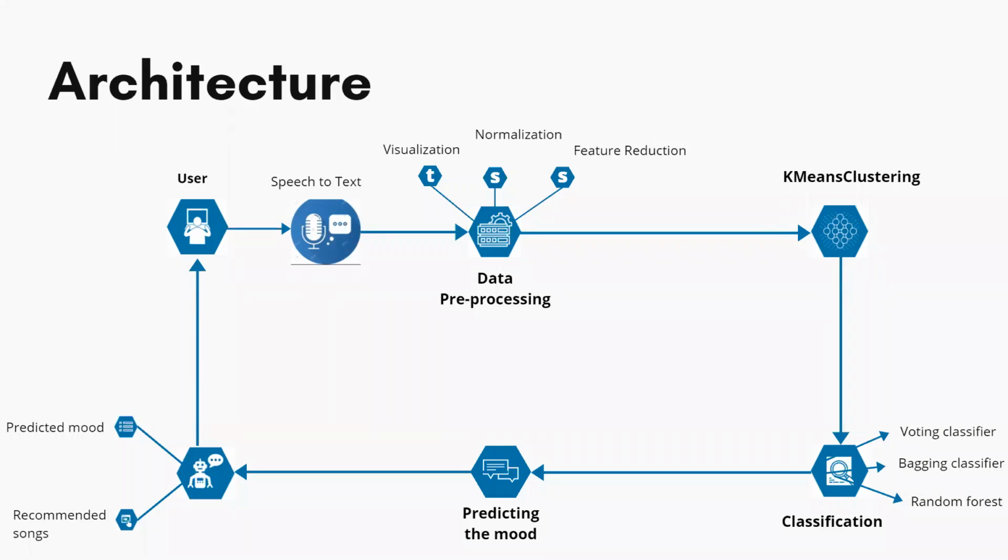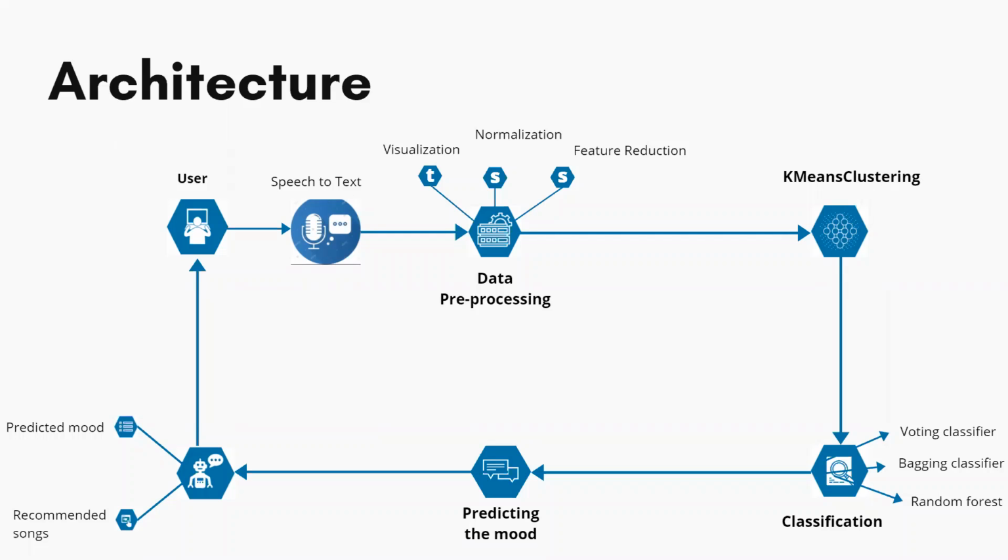Coming to the architecture, the workflow starts by the user giving the song name as input using either text or speech. In the next step, we perform data preprocessing, in which we prepare the data for the next steps by performing normalization, feature reduction, and visualization on the dataset.